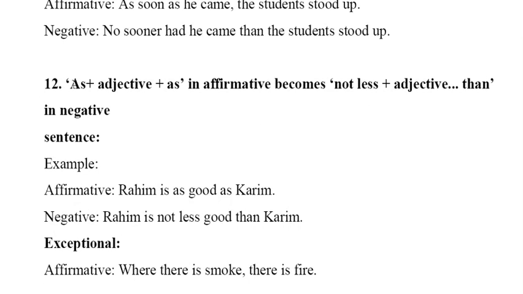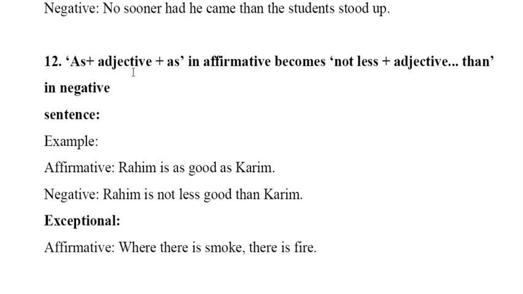And 12 says if you find as adjective as, that tends to be not less plus adjective than. Rohim is as good as Karim. So its negative would be Rohim is not less good than Karim.